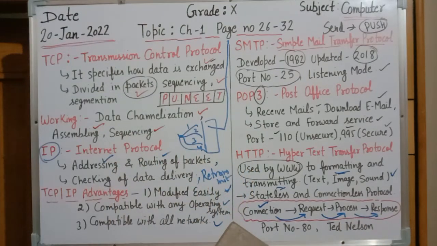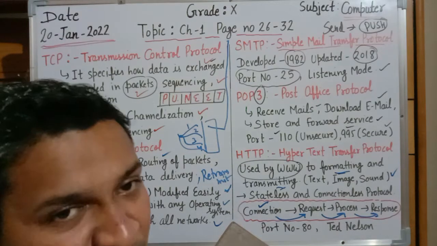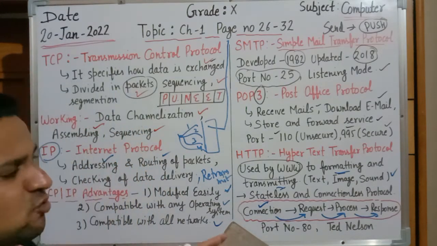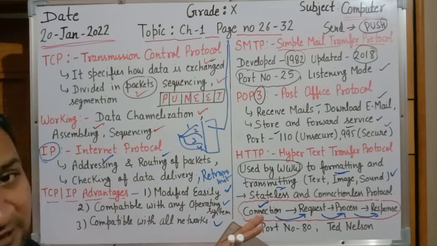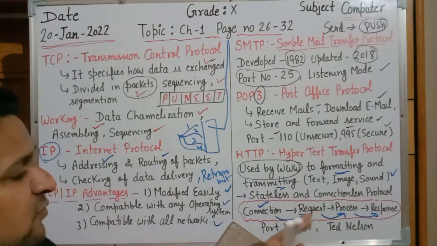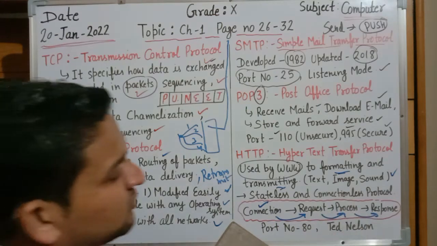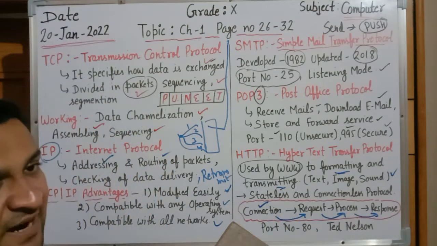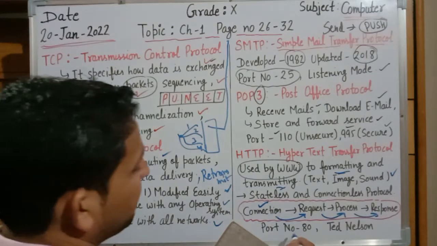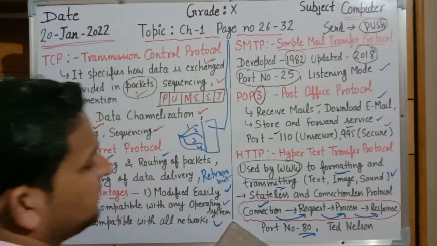Like you have written gmail.com. To open the file, the first time we need to create the connection. Afterward, we need not create the connection. So first time it will create the connection, it will accept the request from the user. Afterward, it will do processing and give the response on the client computer. And again, main point, it will work on port number 80.